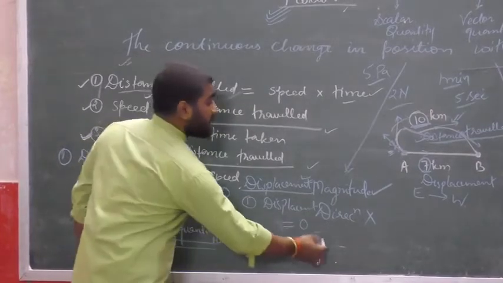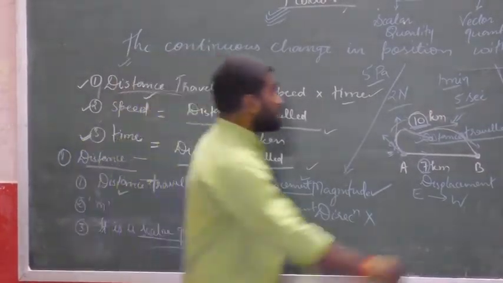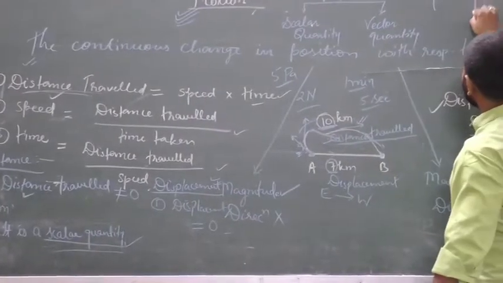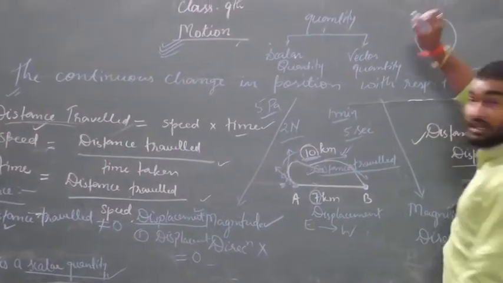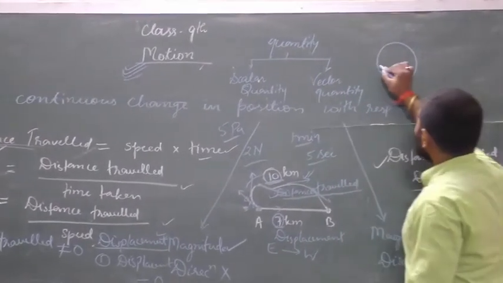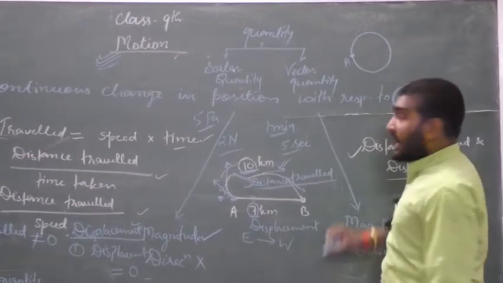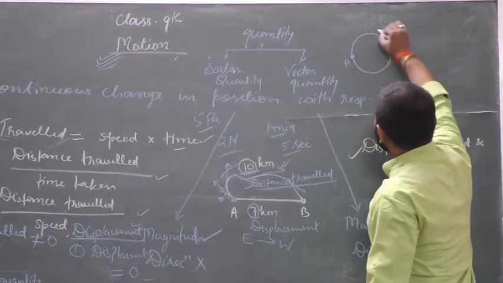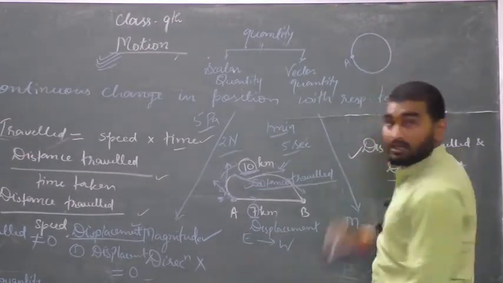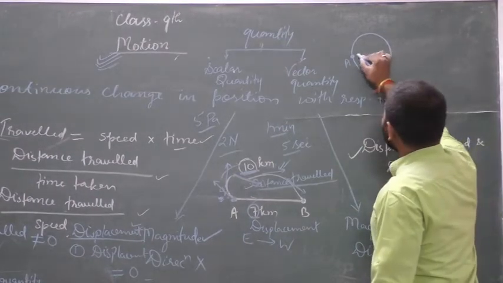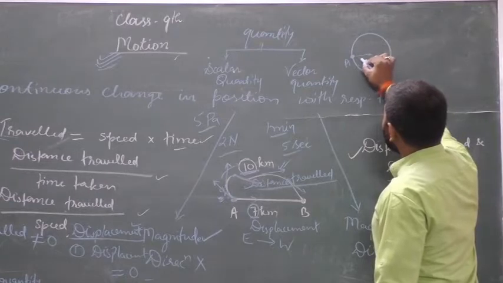In which case can it be equal to 0? Let us suppose a body is moving in a circular track. This body starts moving from point A. After covering this circular track, it comes back here. So if I ask you, what is the distance traveled by the body? Let us suppose its radius is r.